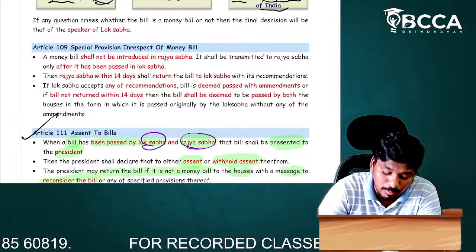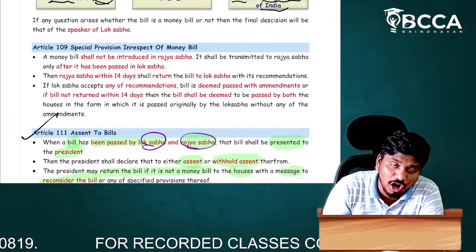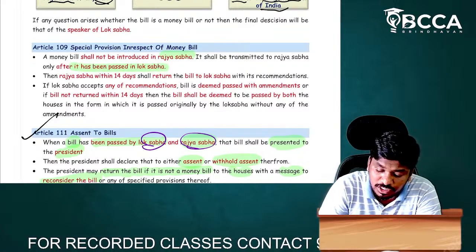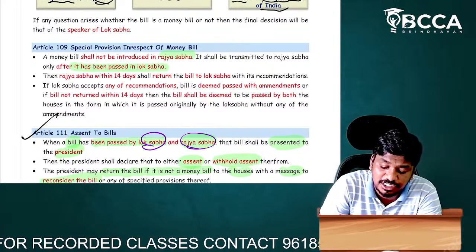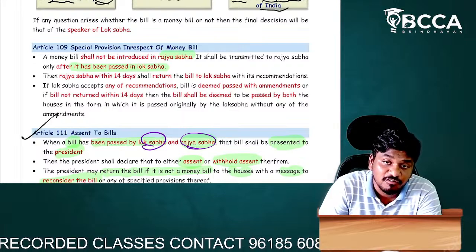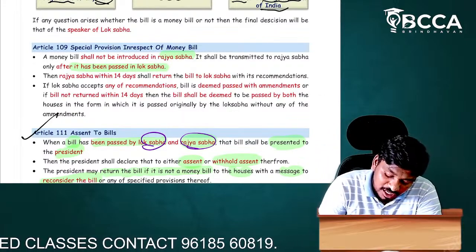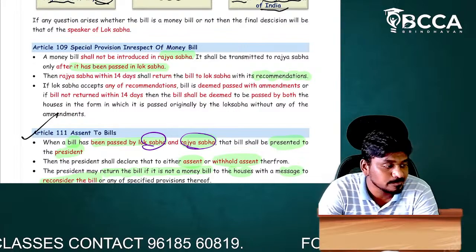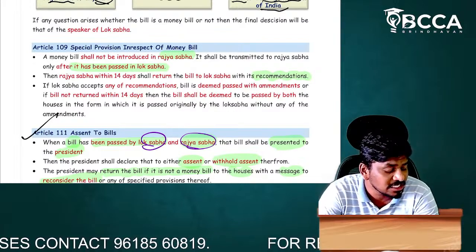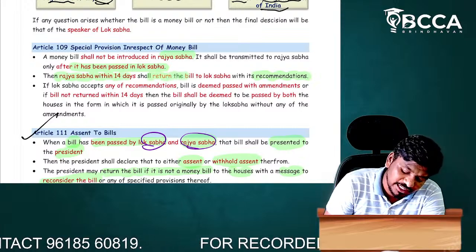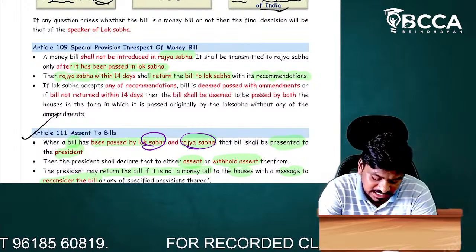follow is, point number one, money bill shall not be passed directly to the Rajya Sabha. First it shall be passed in the Lok Sabha, and after it is passed in the Lok Sabha, it shall be taken to the Rajya Sabha for what? For recommendations. For what, my dear students? For recommendations. Then Rajya Sabha within 14 days shall return the bill to Lok Sabha with its recommendations.